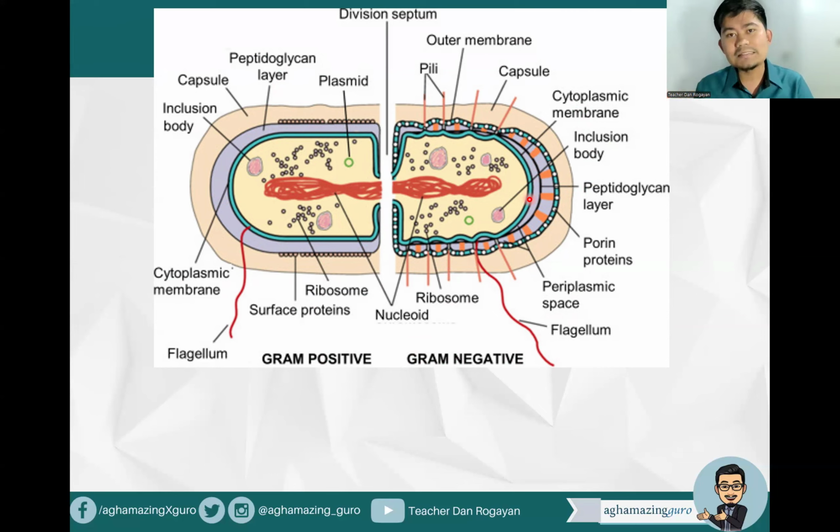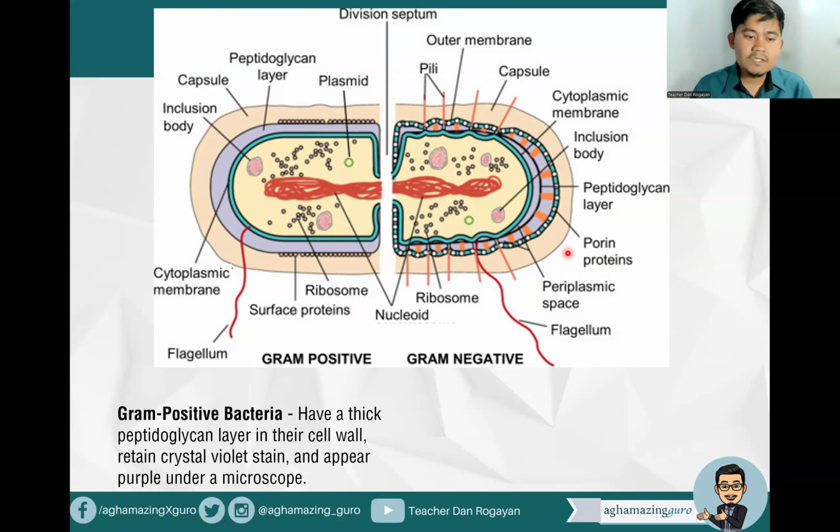Kapag tinanong sa board exam, how do you call the cell wall component of bacteria? That's peptidoglycan. How do you call the cell wall component of fungi? That's chitin. So chitin is for fungi. Pag naman tinanong ano naman ang cell wall component ng plants na laging lumalabas sa board exam both in gen ed and majorship, that is cellulose.